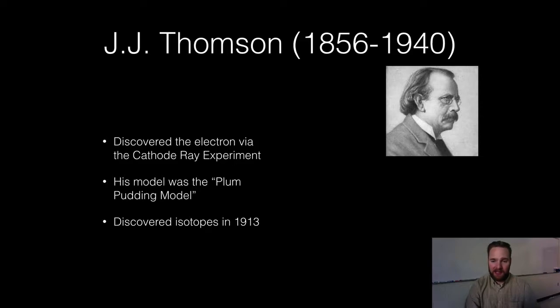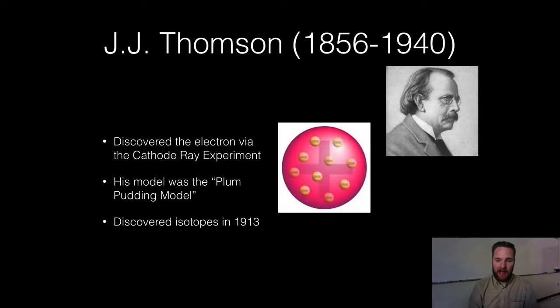So I like this. This is the plum pudding model. And what do we have here? We have a solid sphere, and that solid sphere is positive. Its charge is positive. And then all around, you see, we have little dots, chocolate chips, if you will, of negative charge. And these would be the electrons that Thompson discovered in this cathode ray experiment.